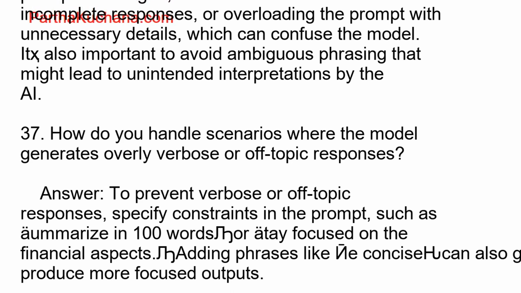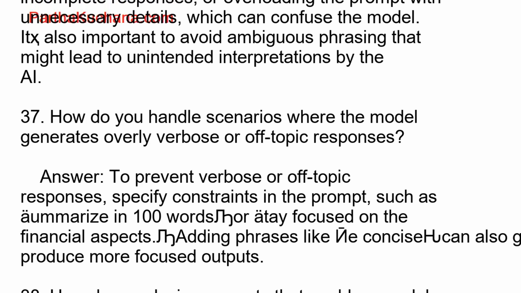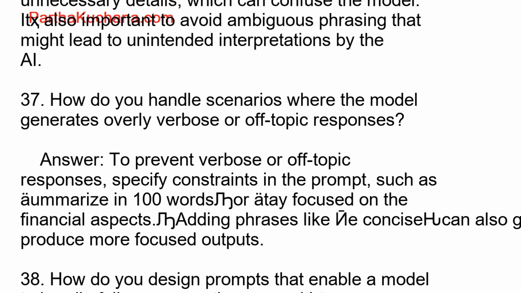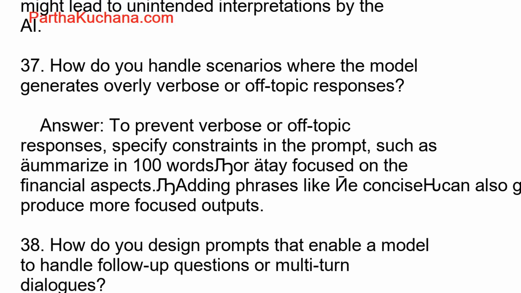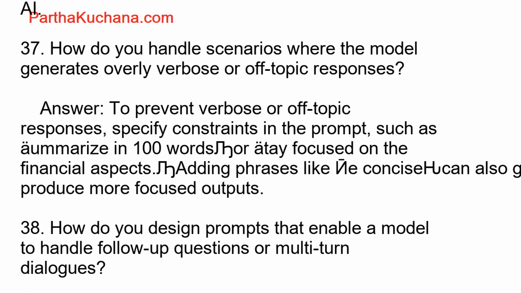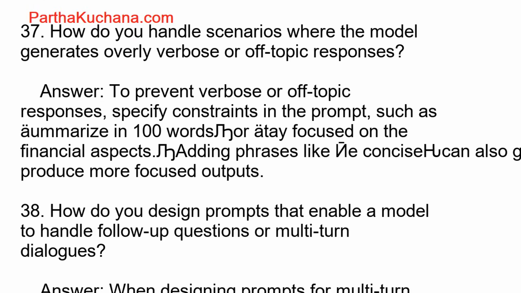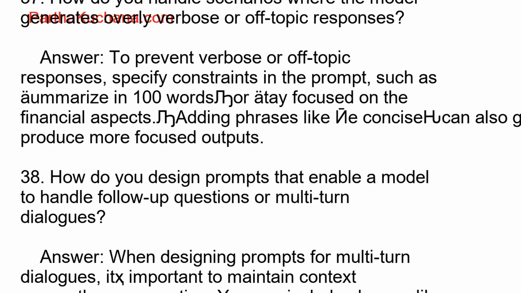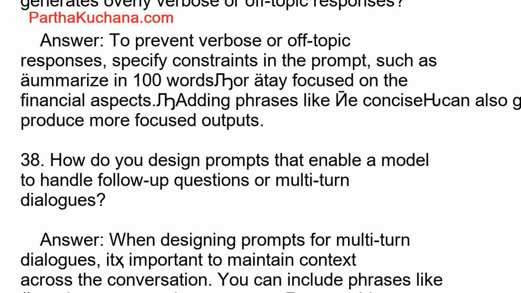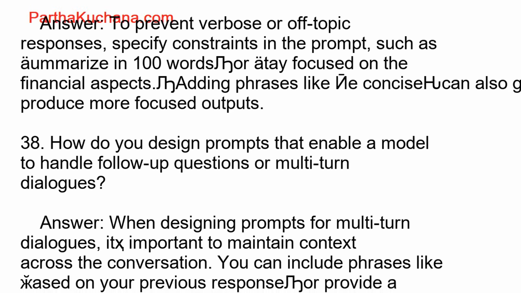39. What are some ways to design prompts that encourage models to cite reliable sources? Answer. To encourage citation of reliable sources, you can include specific instructions in the prompt, such as "provide information based on data from trusted sources like academic journals or government reports." You can also request that the model list its sources explicitly.